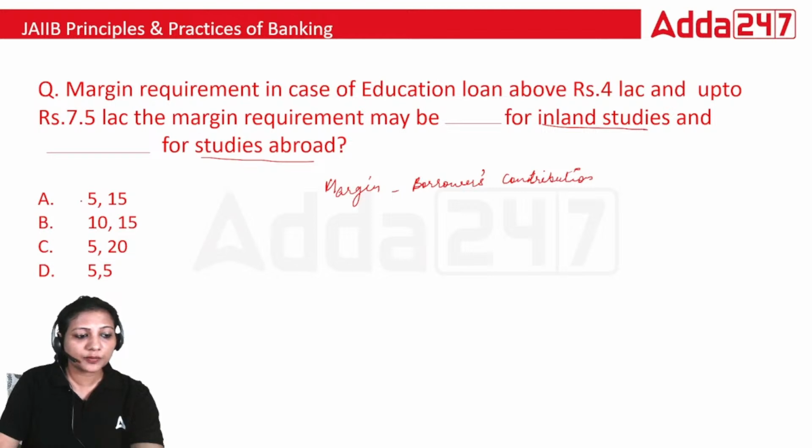So the right answer would be 5 and 15. For inland studies, it is 5%, and for studies abroad, it is 15%.